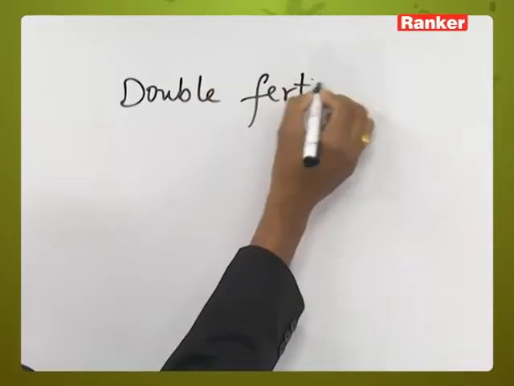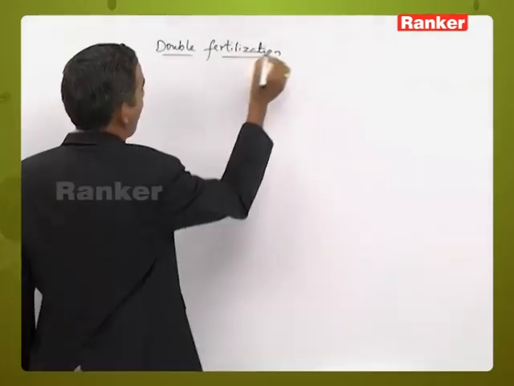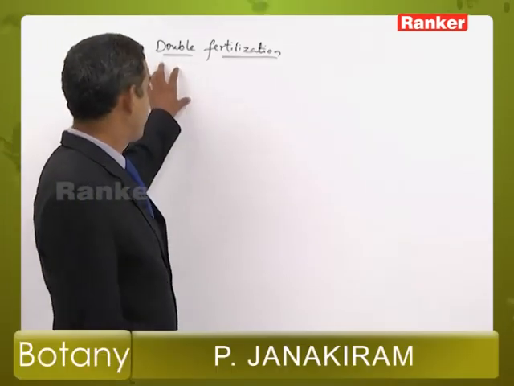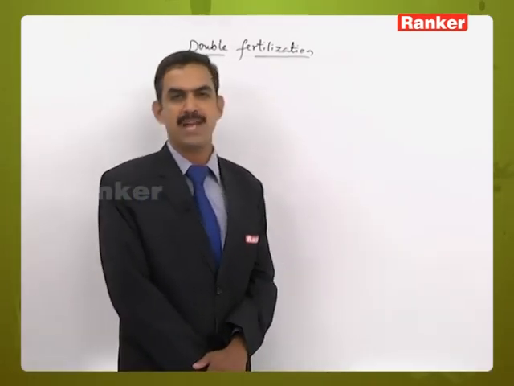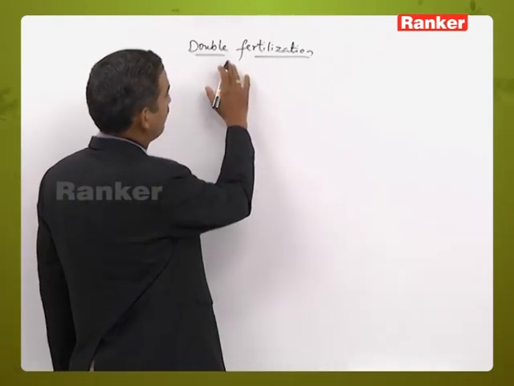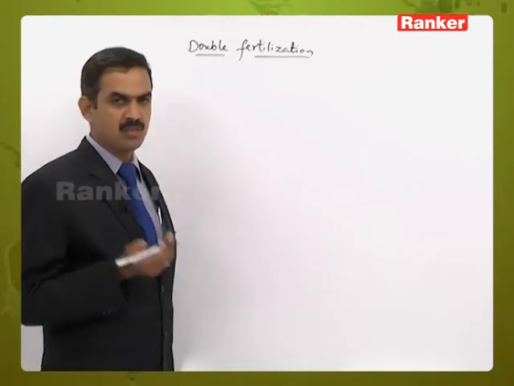After the pollination process, either by natural pollination or by artificial pollination, the final step which leads to the formation of seeds is the fertilization process. Fertilization means the fusion of male and female gametes. So, what is the significance of double fertilization?